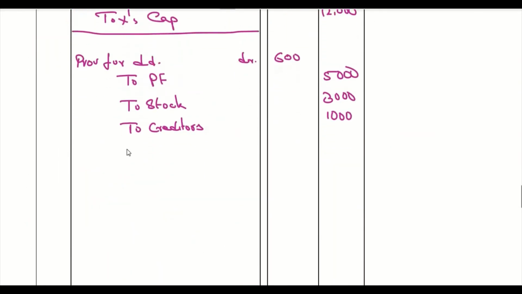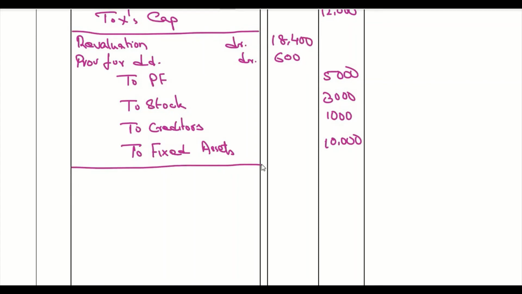So fixed assets has to be credited by 10,000 rupees. Now 5,000 plus 3,000 plus 10,000 plus 1,000 plus 10,000 totals to 29,000... 19,000 minus 600 is 18,400. This 18,400 has to be debited to revaluation account. So we passed all the adjustments in a single journal entry.